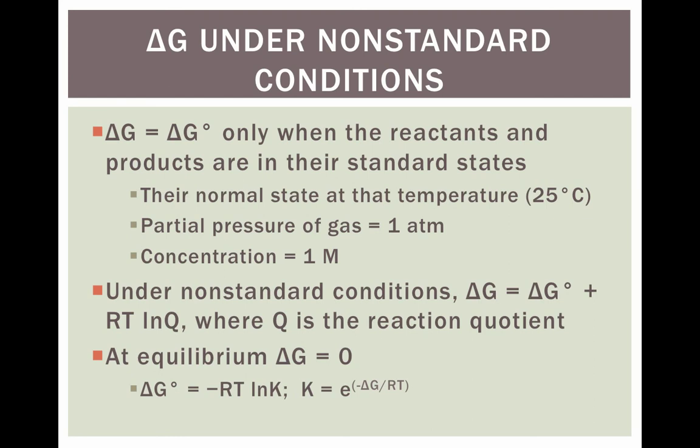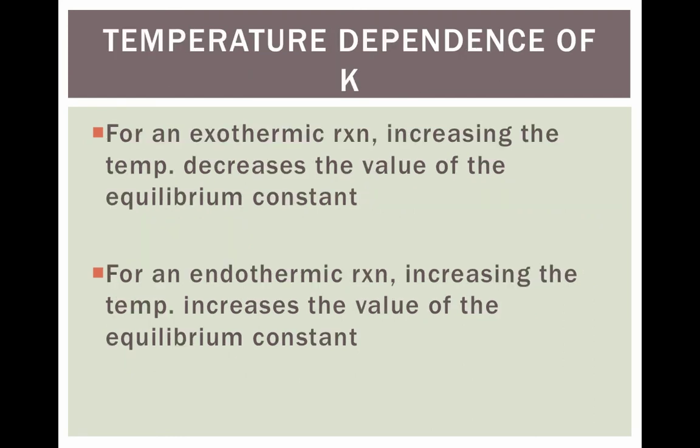Delta G equals the standard delta G only when the reactants and products are in their standard state. This usually means it's at 25 degrees Celsius, the pressure is 1 atmosphere, and the concentration is 1 molar. Under non-standard conditions, you can use delta G equals delta G standard plus RT ln Q, where Q is the reaction quotient. This is kind of like the ideal gas law versus the stoichiometry reactions that we did before, whether or not it's at STP. At equilibrium, delta G equals 0. So we can use other equations like delta G standard equals negative RT ln K, or K equals e to the negative delta G over RT. We're going to do practice problems with all these, so don't worry about it too much.